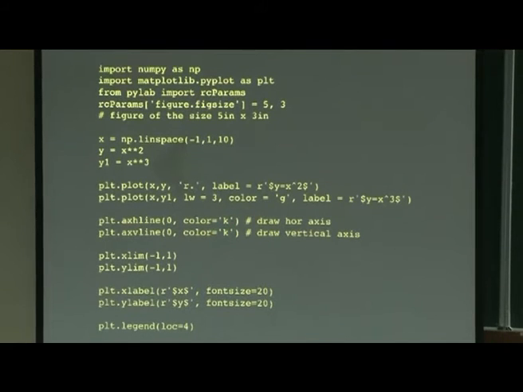This is for axis. So this sets the axis, x axis and y axis, horizontal axis and vertical axis, h and v. I set the limit -1 to 1, and also the color of the x label and y label. I put this legend at some location 4, right corner.